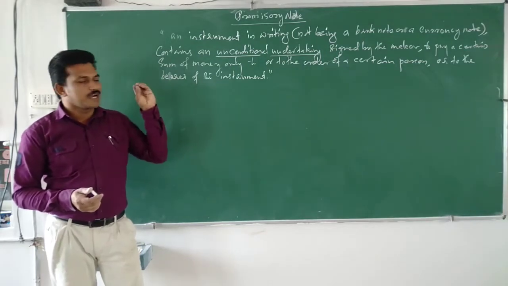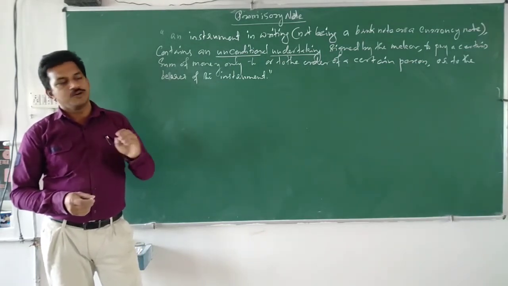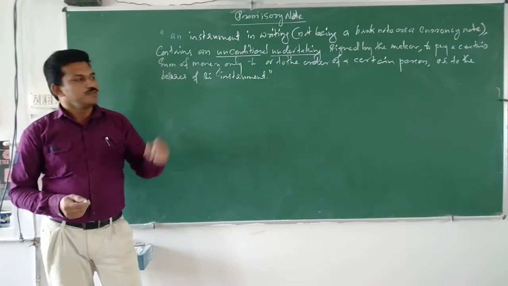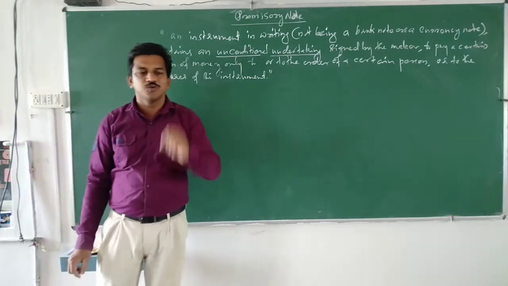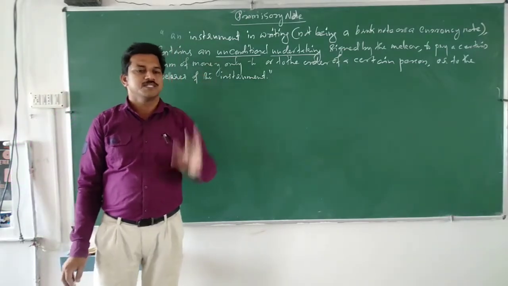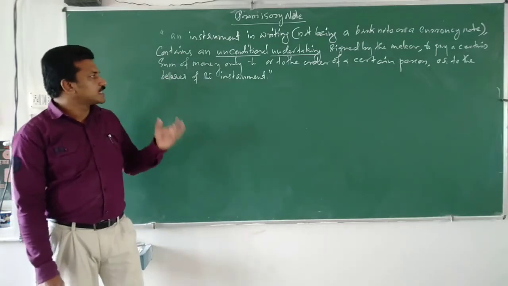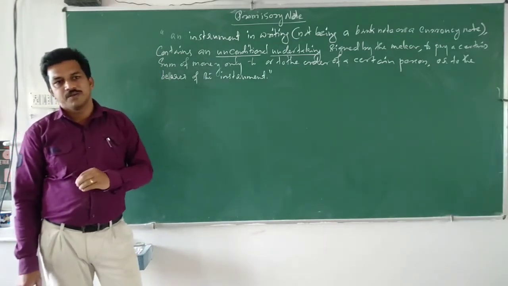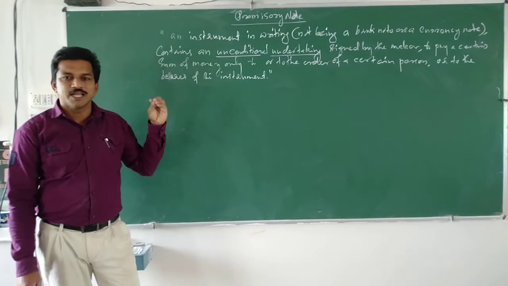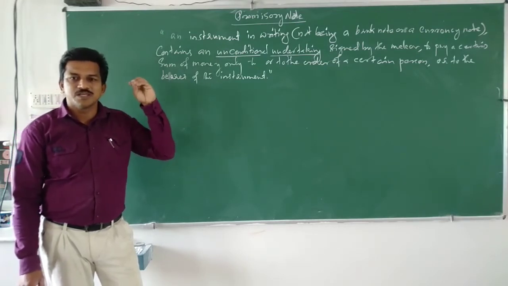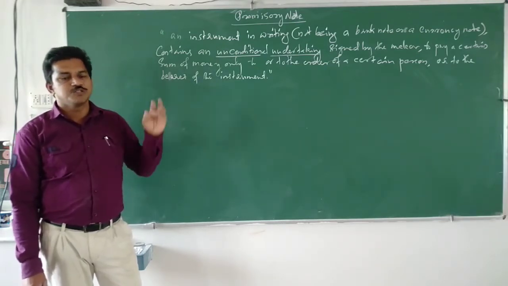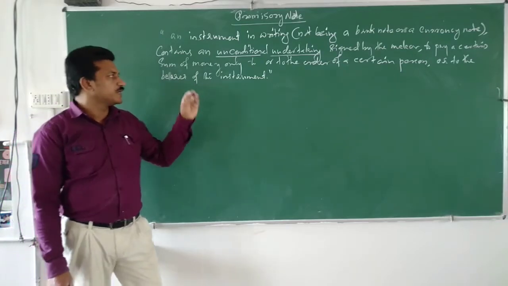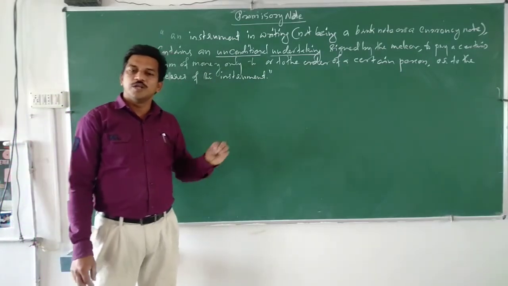So it should be an unconditional undertaking or unconditional promise, which is signed by the maker, the person who prepared it, to pay a certain sum of money only. Promising to pay a certain sum of money to whom?